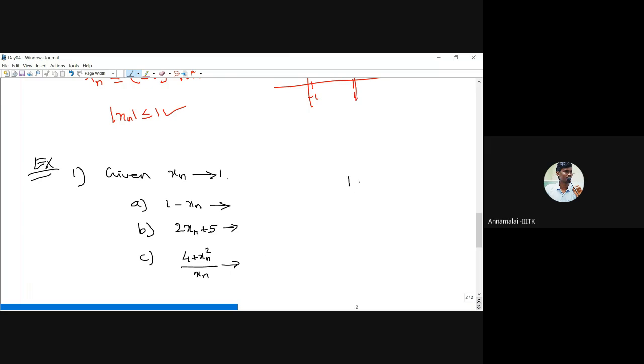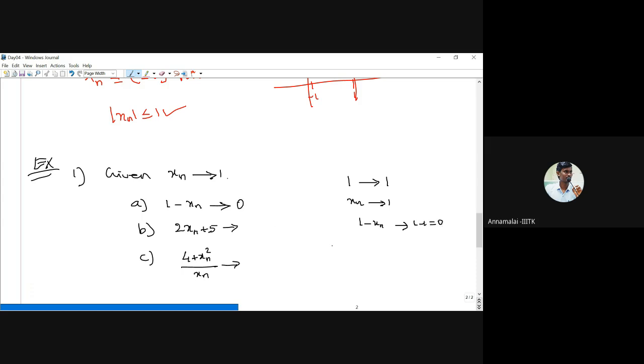Actually, 1 is nothing but the constant sequence 1, 1, 1, 1. So we already know that the constant sequence 1, 1, 1, 1 converges to 1. It is given that xn converges to 1. Now we know that if xn converges to x and yn converges to y, then the subtraction also converges to the subtraction of the limits. Therefore, 1 minus xn converges to 1 minus 1, which is nothing but 0. Therefore, this converges to 0.